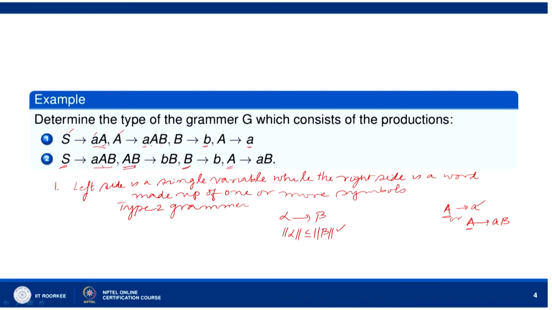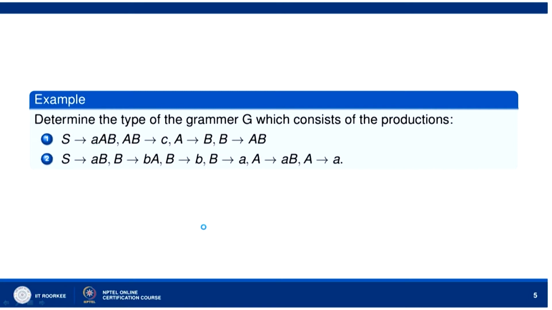Okay. So, in the case 2 we have type 1 grammar, because each of the production rules satisfy the inequality length of alpha less than or equal to length of beta. Now, let us go to the second example.